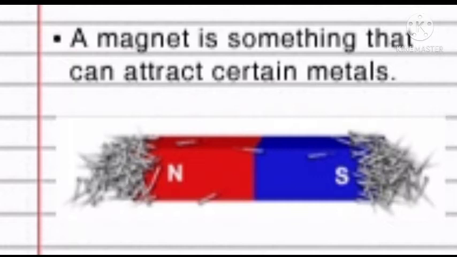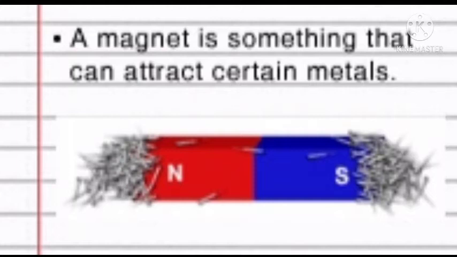A substance like iron, nickel, steel, and cobalt is called a magnet. The property of attracting magnetic substances is called magnetism. The force exerted by a magnet is called magnetic force. So what is a magnet? A substance that attracts magnetic substances like iron, steel, cobalt is called a magnet, and the force exerted by a magnet is called magnetic field.